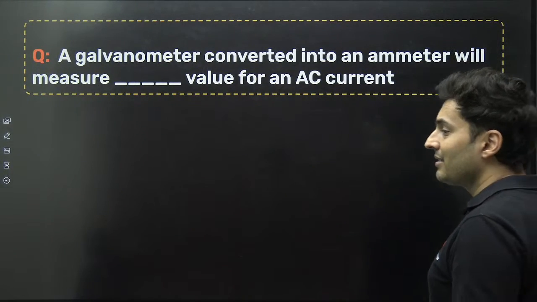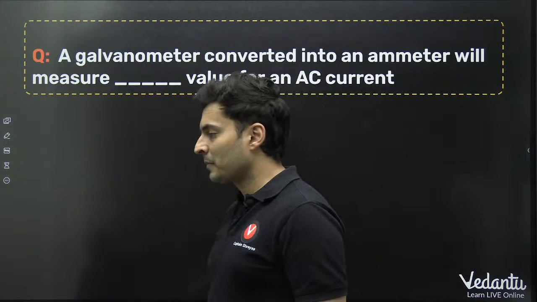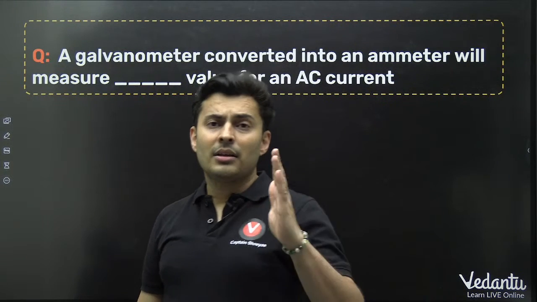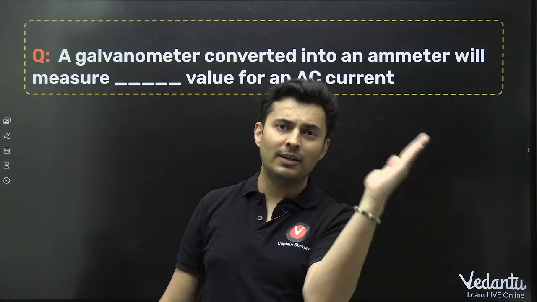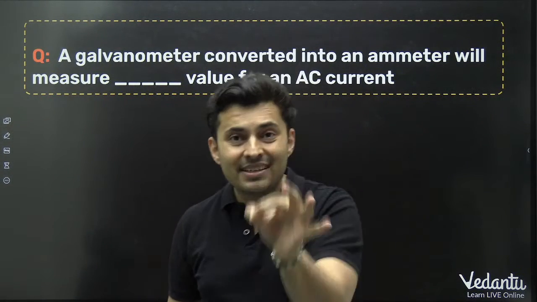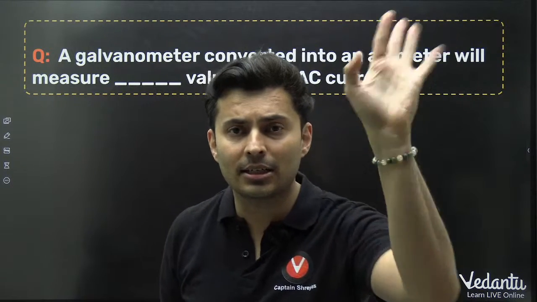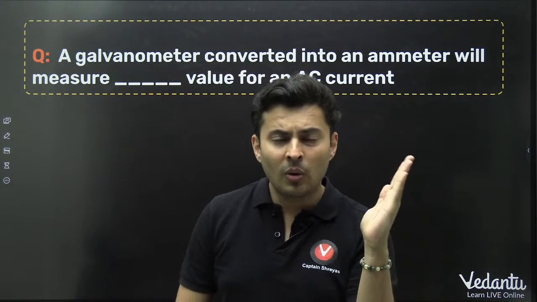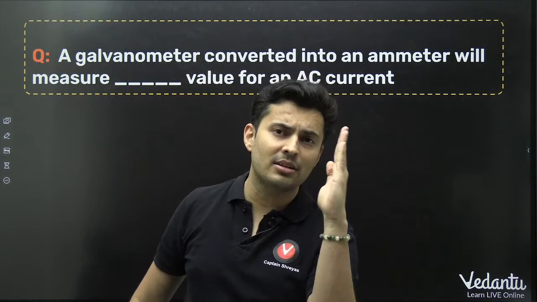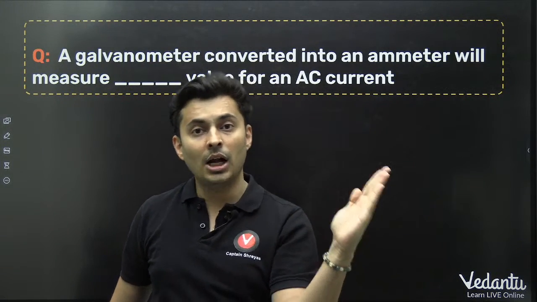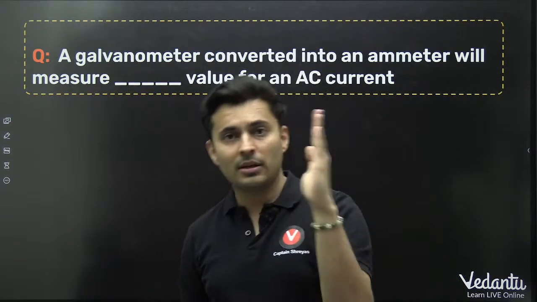Now see, galvanometer is a deflection based instrument. Deflection meaning if current passes this way, it will deflect this way. If current passes the other way, it will deflect that way. When you pass AC, the current is changing direction very fast. So once the galvanometer tries to deflect this way, immediately the current would have changed direction and it will try to deflect the other way. Again, it will try to deflect the other way. So what will the galvanometer do?